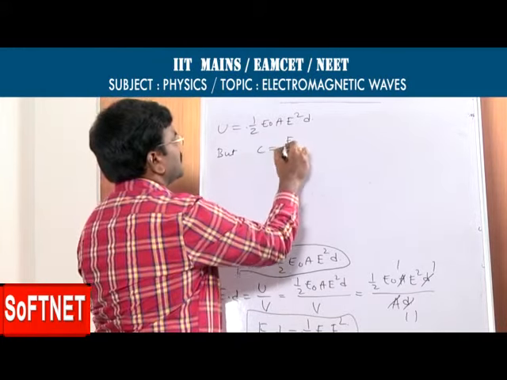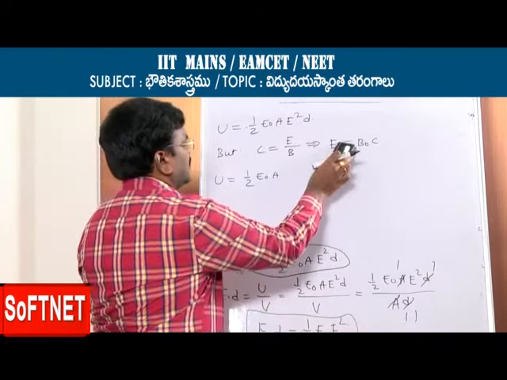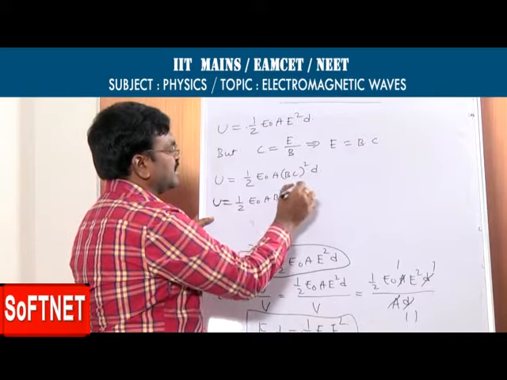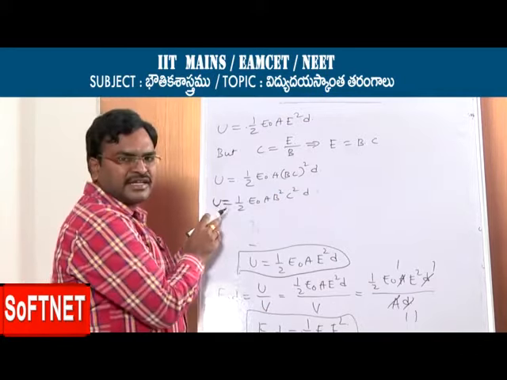From this, E naught is equal to B naught into C. We substitute now: E is equal to BC, so BC whole square into D. So U is equal to 1 by 2 epsilon 0 A B square C square D. This is the energy of the electromagnetic wave due to the magnetic field.